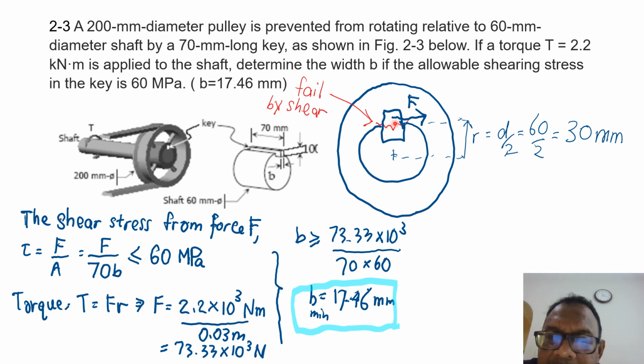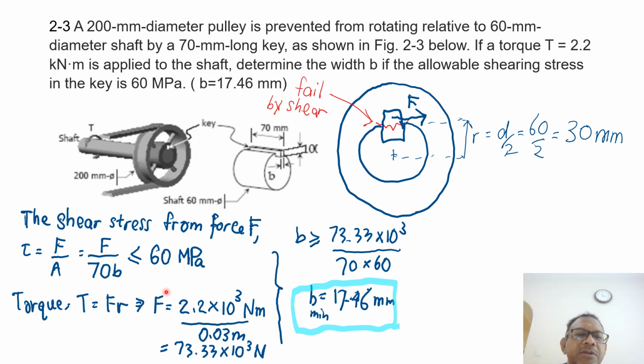From my understanding, the shear force results from the shear stress at a distance of this, so torque T equals Fr. I know the torque is 2.2 times 10 to the power of 3 Newton meter. My radius is given as 30 mm here, so I change that to 0.03 meter, and I get here 73.33 times 10 to the power of 3 Newton.